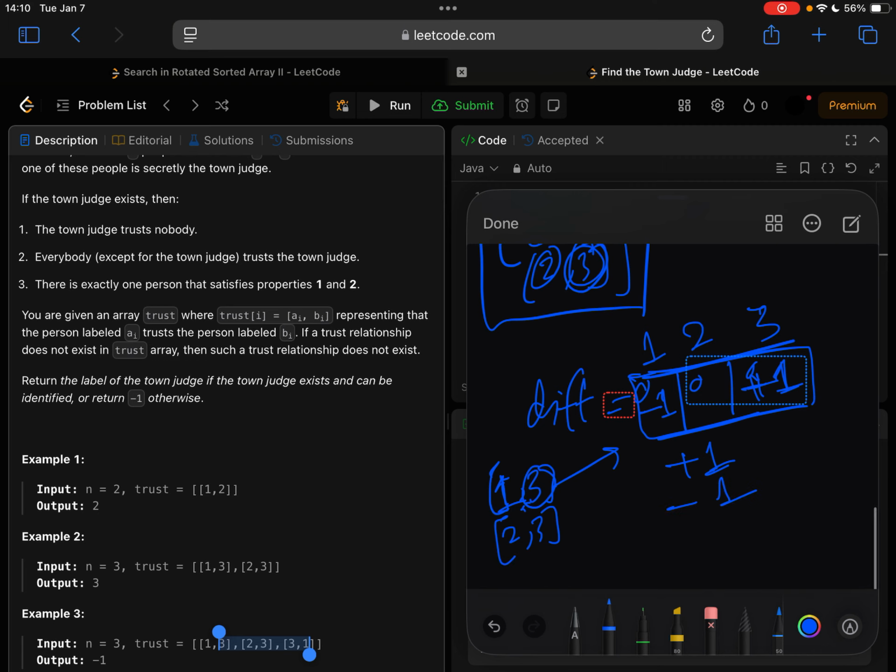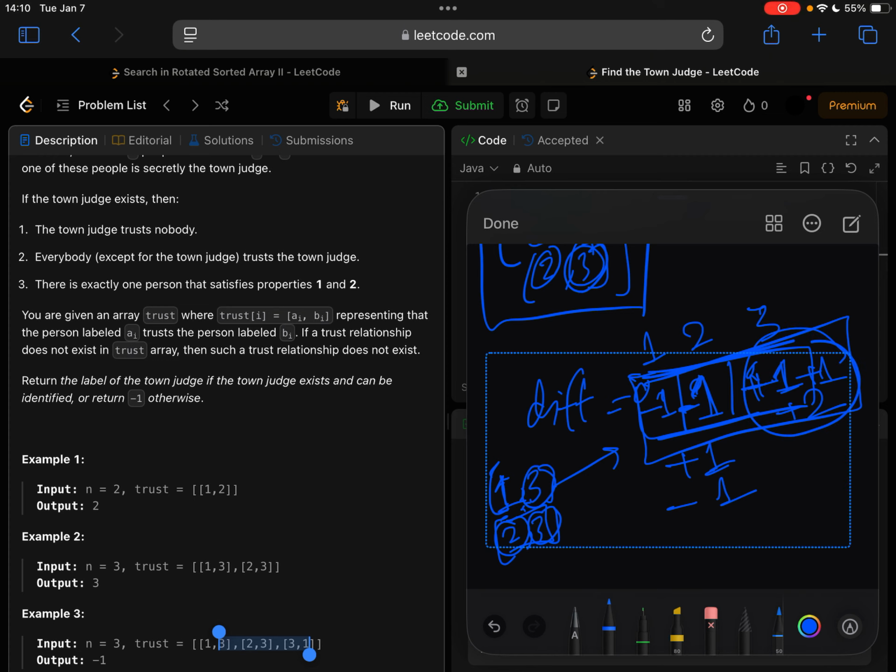And for the next edge, 2 is the outgoing, so we subtract 1, and it becomes 1. And 3 is the incoming, so we just plus 1 another time, so this becomes 2. Right? And in the end, if you just scan through all these nodes, you will see only this one has a counter of n minus 1, which is 2. And that makes us the judge.